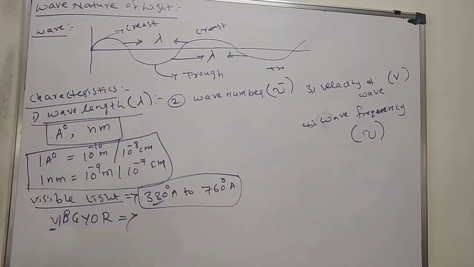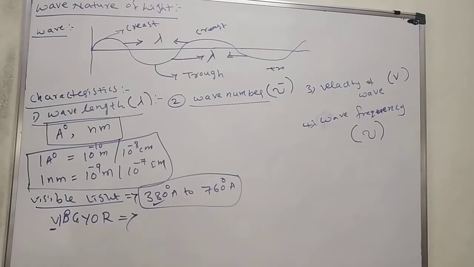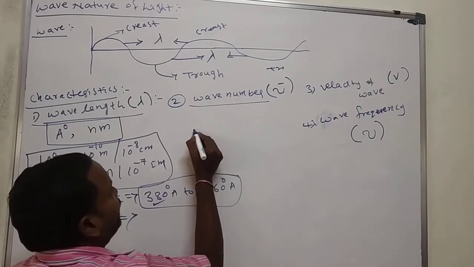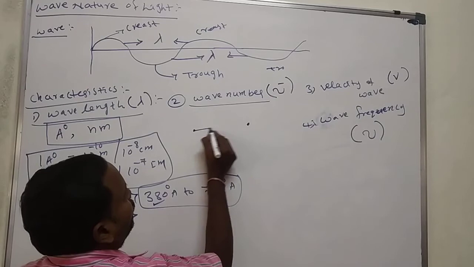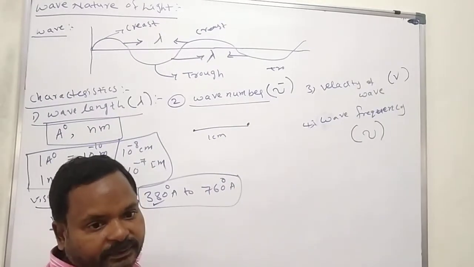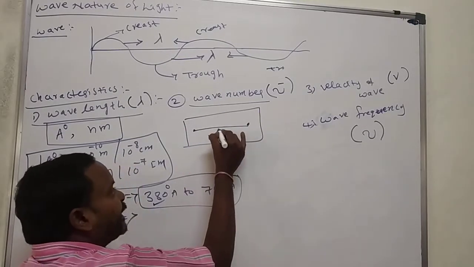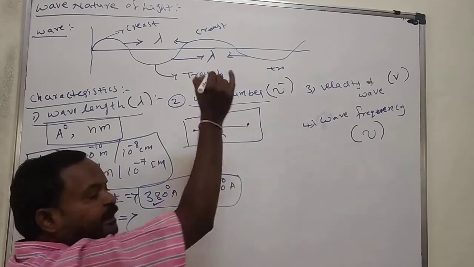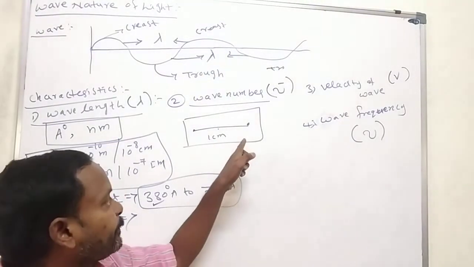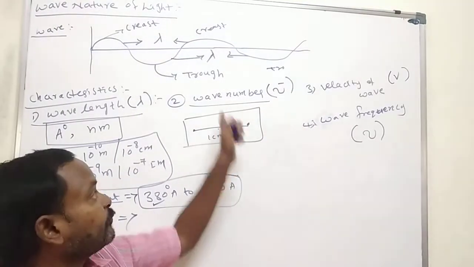Next, wave number. What is the wave number? Suppose, for example, this is a 1 centimeter area. The number of waves present in a 1 centimeter area we call the wave number.